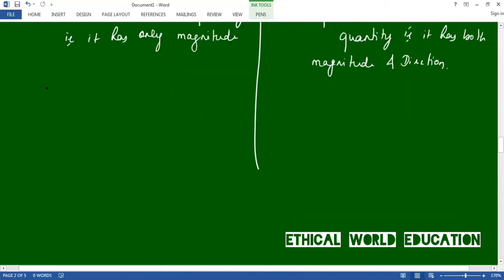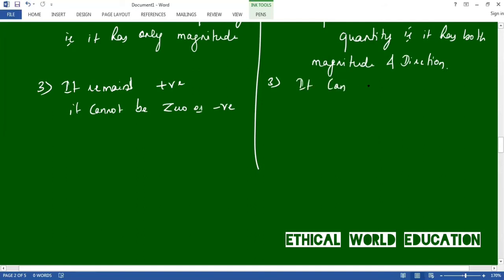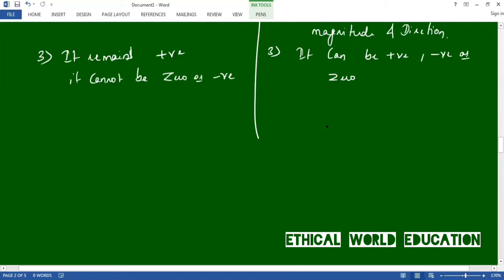The third difference is that distance always remains positive. It cannot be 0 or negative, whereas displacement can be positive, negative, or 0.